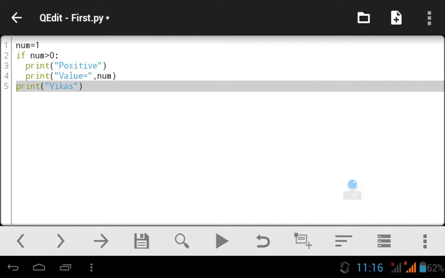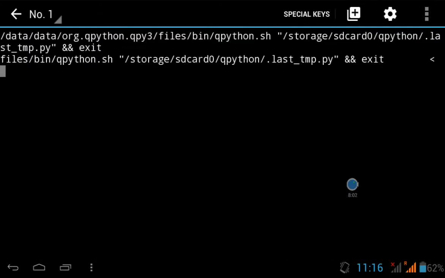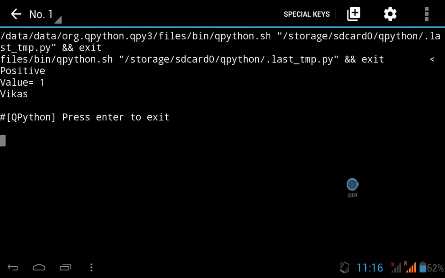If I remove these spaces and then run the program, then it will print, because these two, positive and value one, will be executed right after the condition becomes true. But Vikas is a separate statement and it will be executed separately.